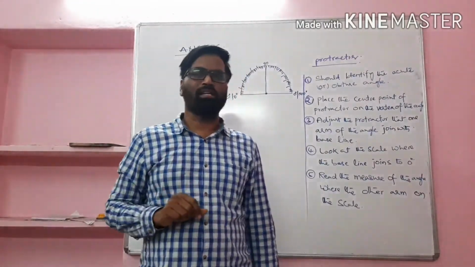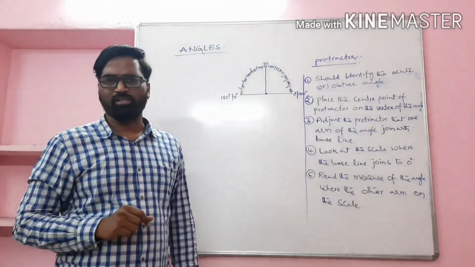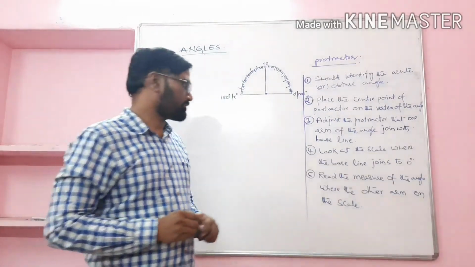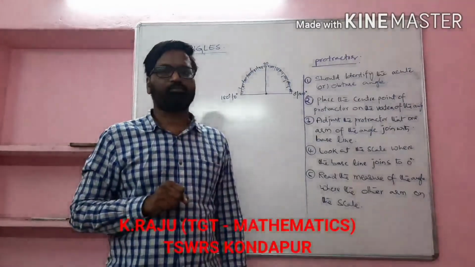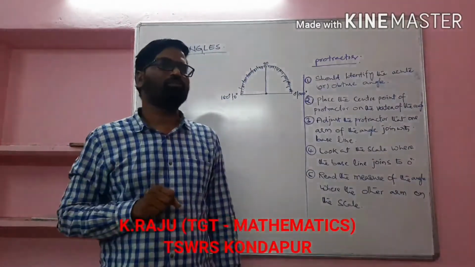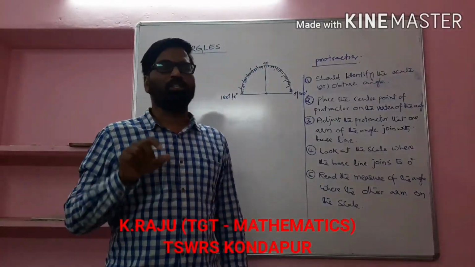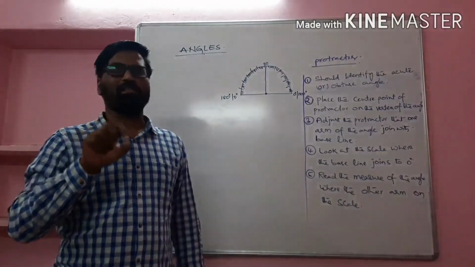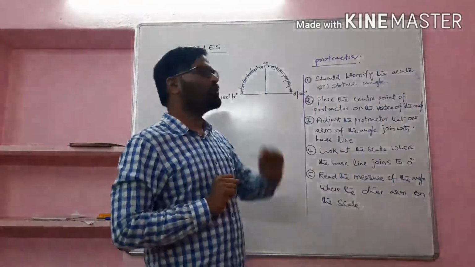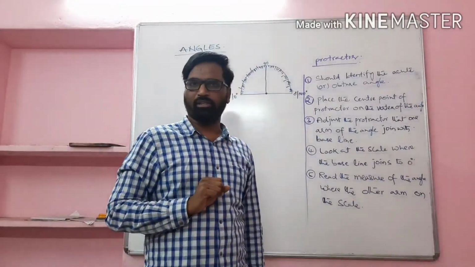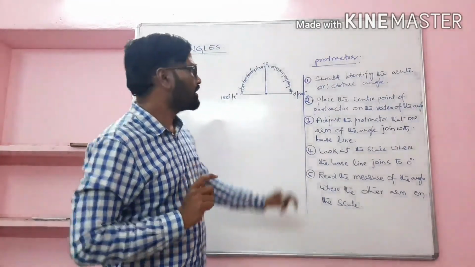So these are many examples in our daily life. These are the benefits for us, right? The next, is there any instrument to measure angles? Yes, we have an instrument, right? To compare or to measure more precisely, we need an instrument. That is called a protractor, right?